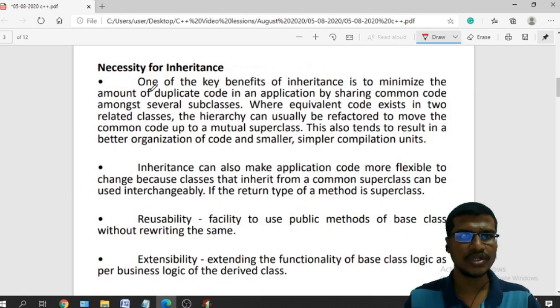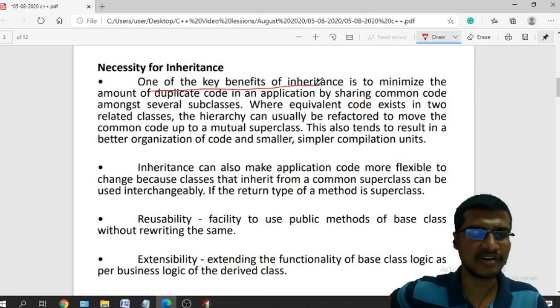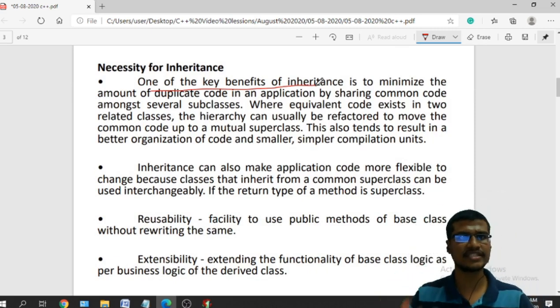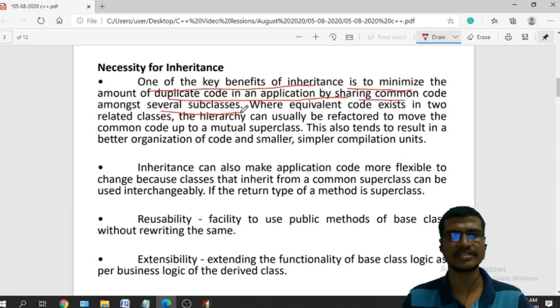One of the key benefits, the uses or advantages of inheritance, is to minimize the amount of duplicate code in an application by sharing common code amongst several subclasses. This is the main advantage.